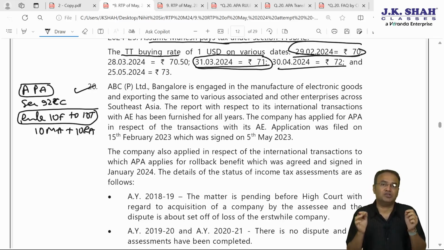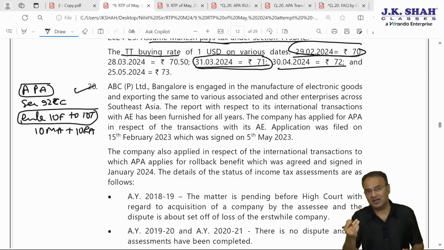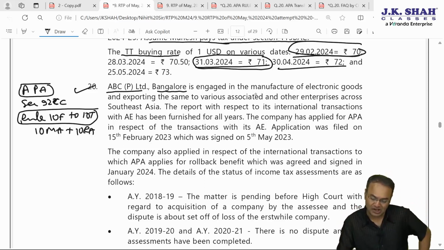Advance Pricing Agreement is the agreement between the assessee and the CBDT, or rather any person who is subjected to transfer pricing and CBDT. ABC Private Limited of Bangalore is engaged in the manufacture of electronic goods and exporting the same to associated enterprises as well as other enterprises across Southeast Asia.